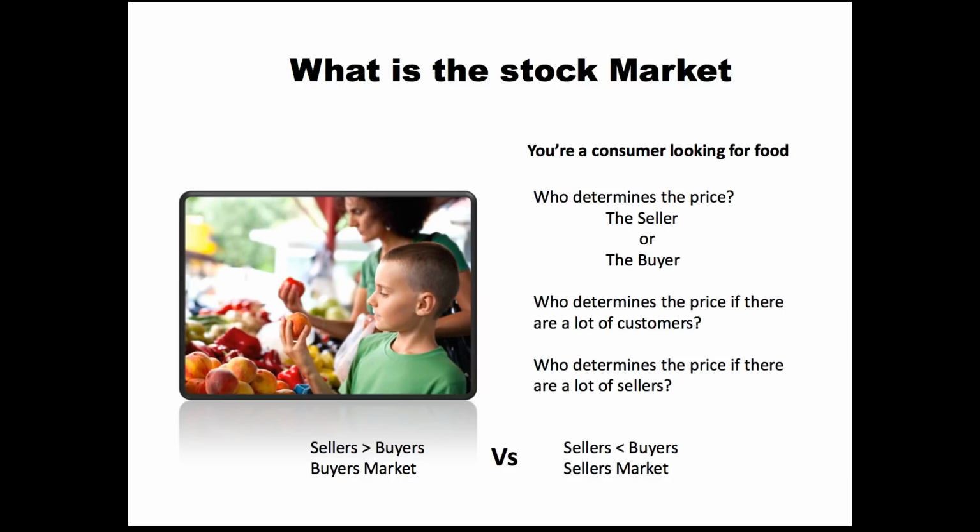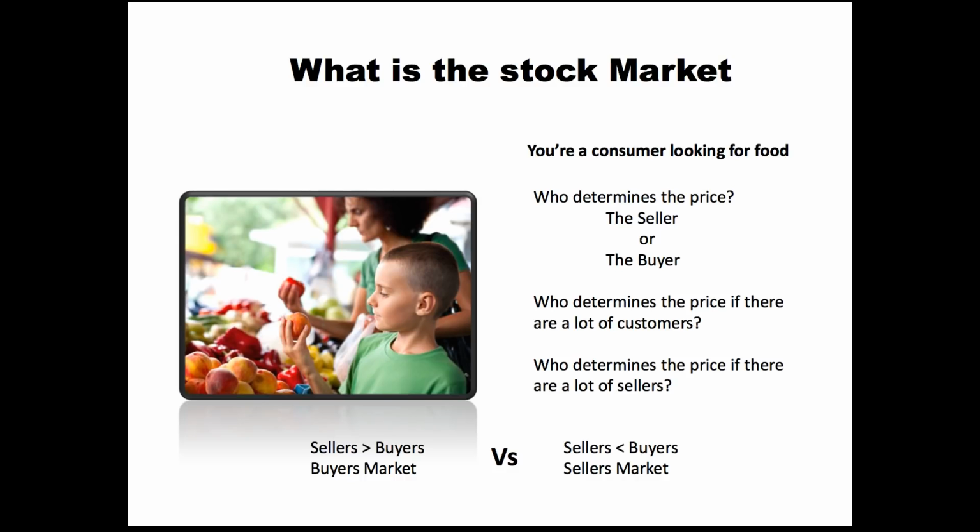And so when you understand that the value of something is only what people are willing to buy and sell it for, and meet in the middle, you can start understanding how markets really work. And so how would the price of that peach change if we changed the sellers? Let's say we had more sellers. Let's say that we had 5 different peach vendors all lined up next to each other, and we still had the same number of consumers, which would be the little boy and his mother here, and each vendor wanted to sell their peach.